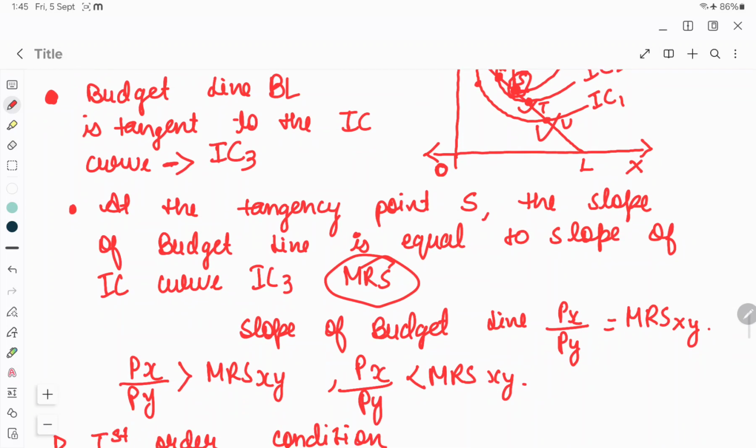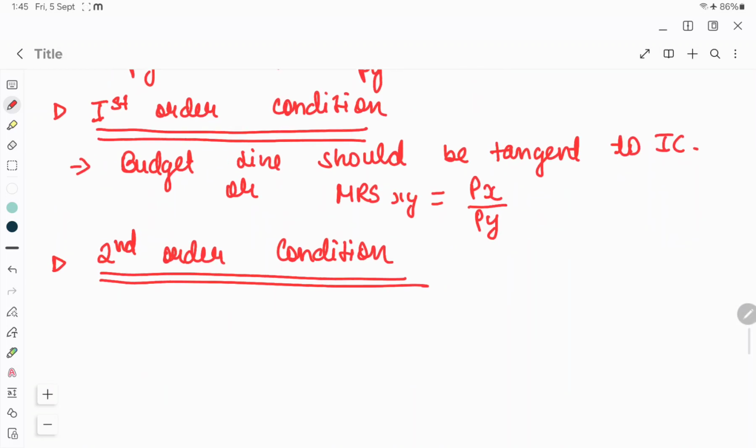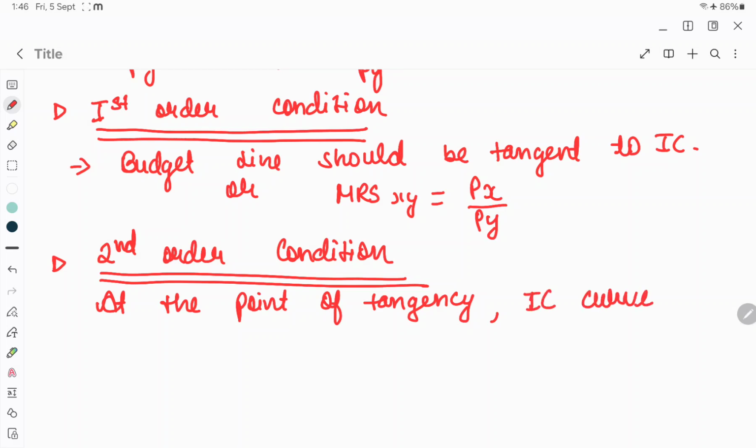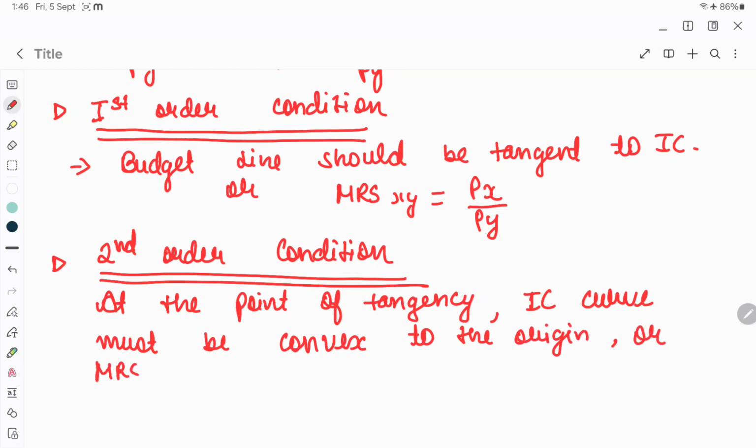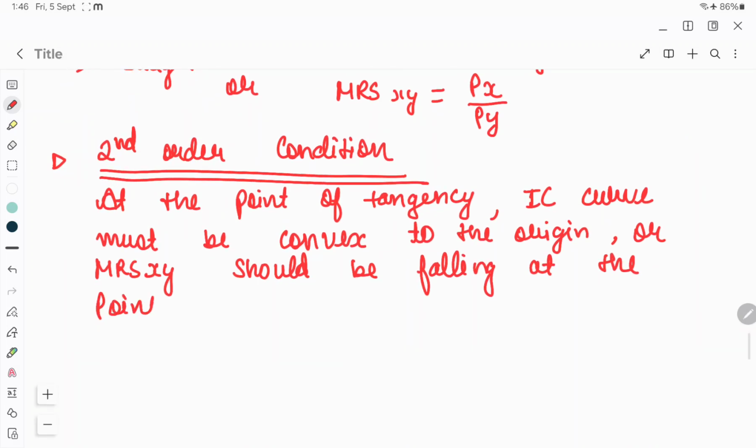Second order condition is that at the point of tangency, the IC curve must be convex to the origin, or the marginal rate of substitution for X for Y should be falling at the point of equilibrium.